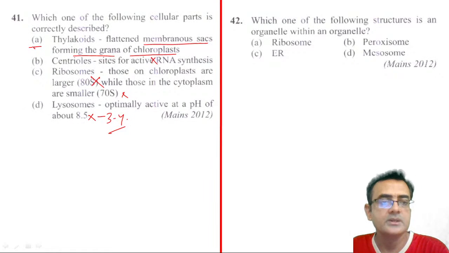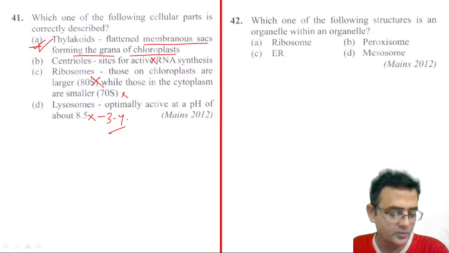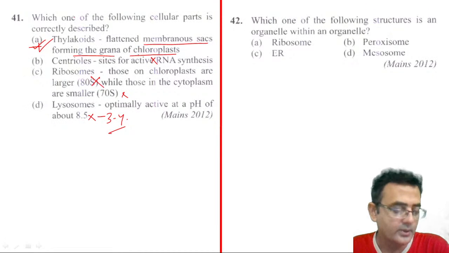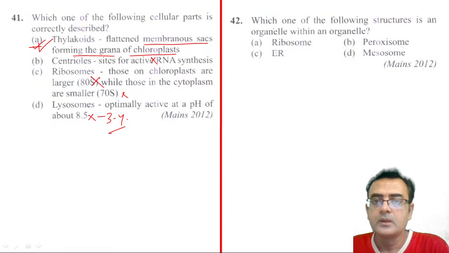So the correct answer is A. Dhruvi, sorry, it's B. Which one? 40. Okay, all right. So this is A. Here the 41, the correct answer is A. So 42. Now we move on to another question.